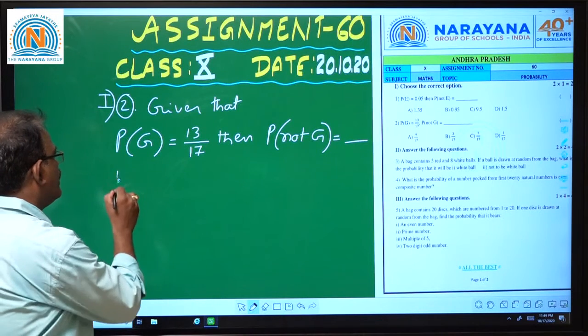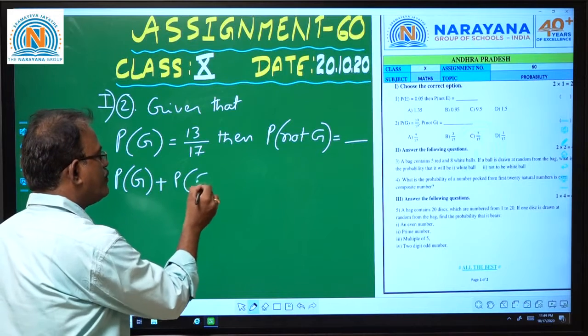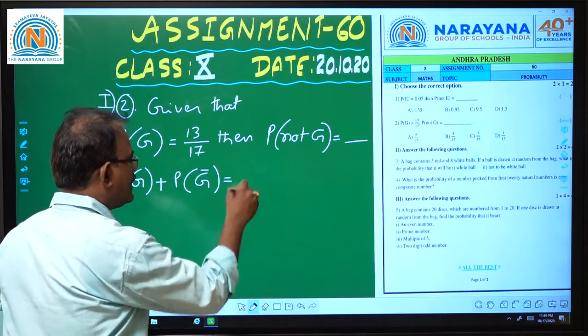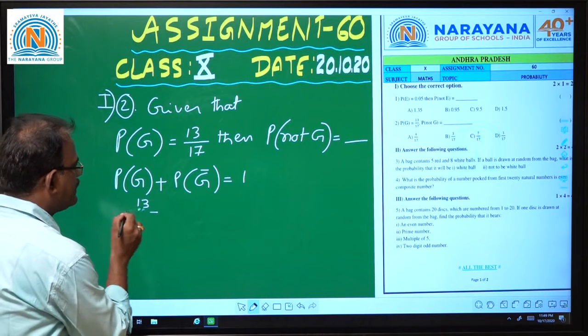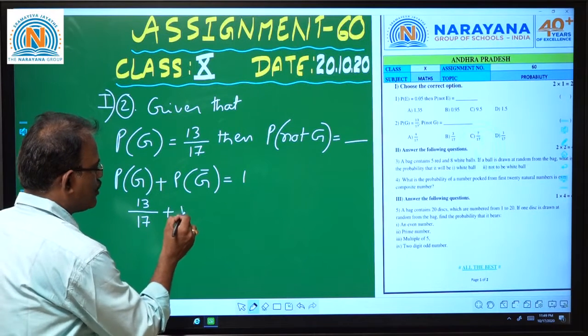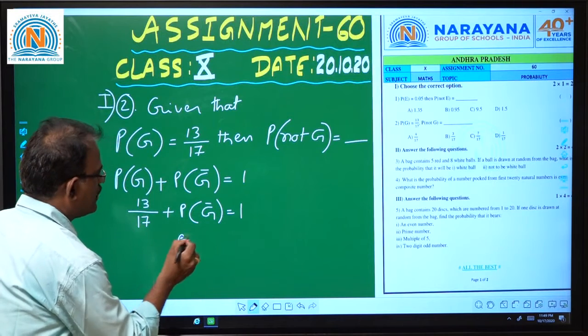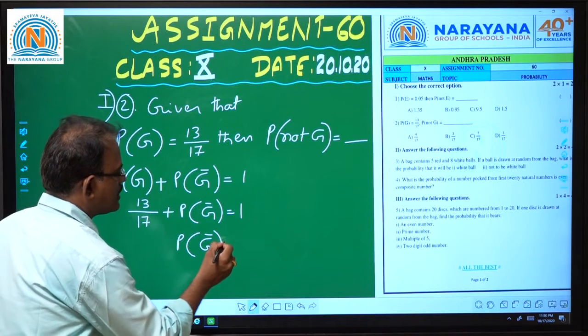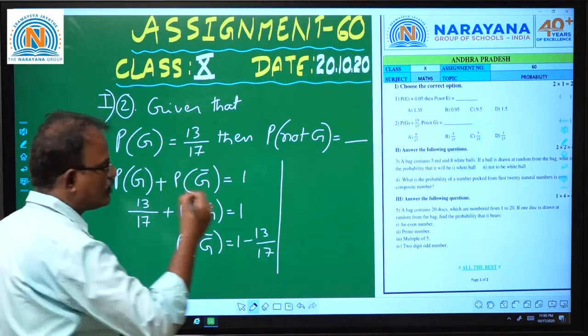We know very well that the probability of G and the probability of G bar, that means not G, add up to 1. From there, 13 by 17 plus probability of not G is equal to 1. So the probability of not G is equal to 1 minus 13 by 17 after you transpose.